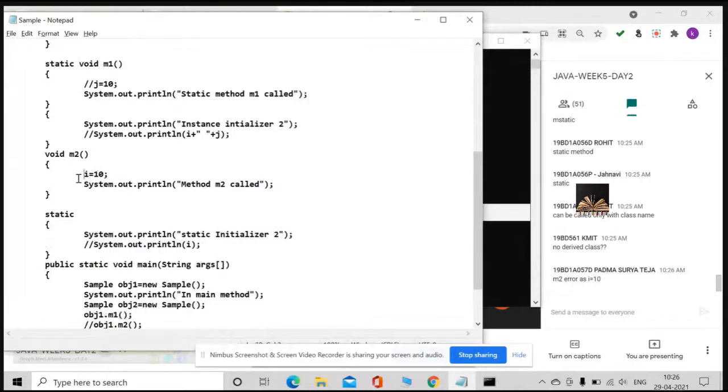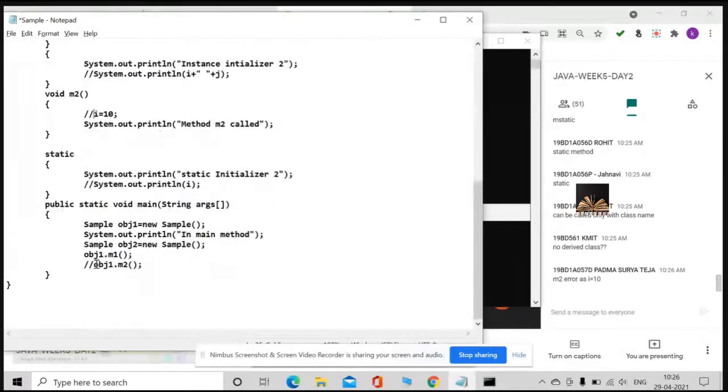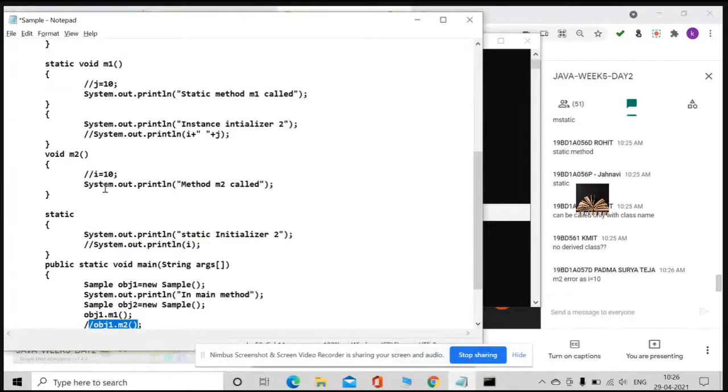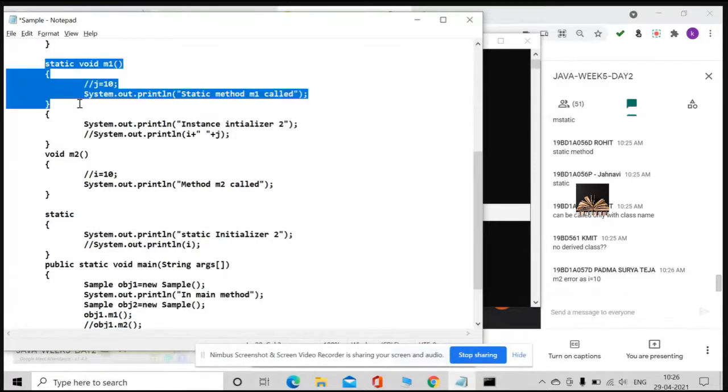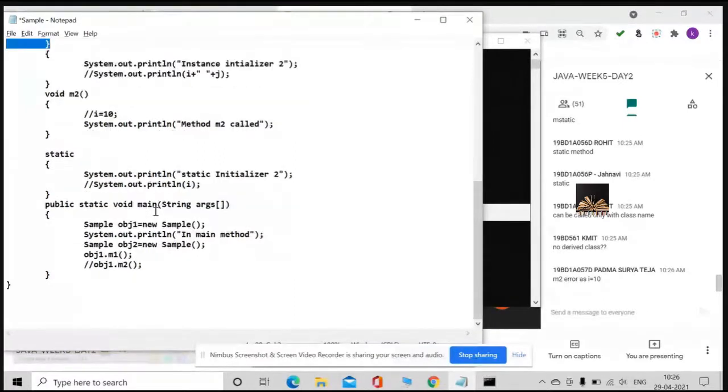I just keep M2 commented, so only M1 is there. Do you agree with me? M1 is static, and I'm trying to access it with an object.